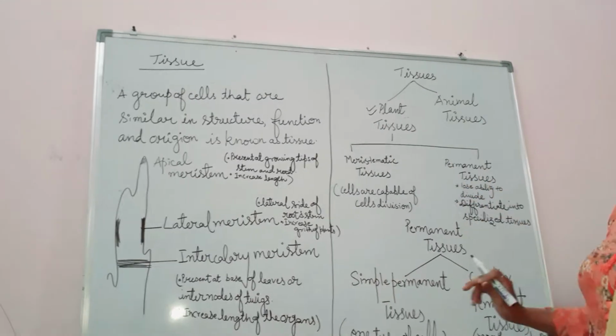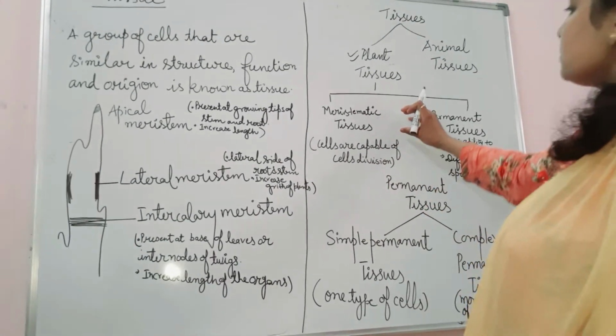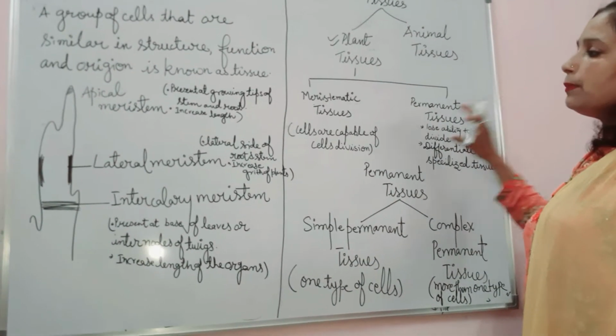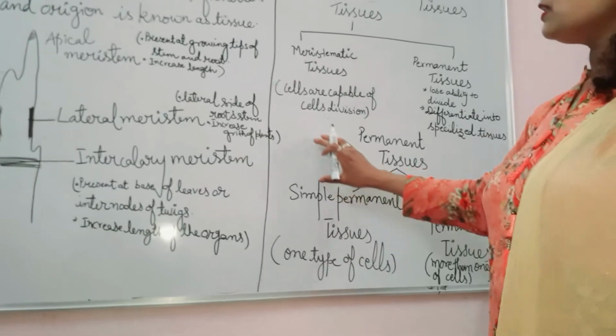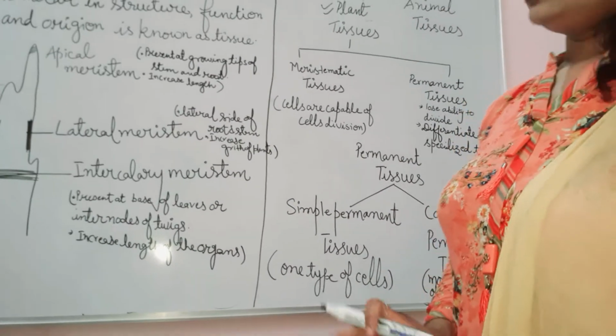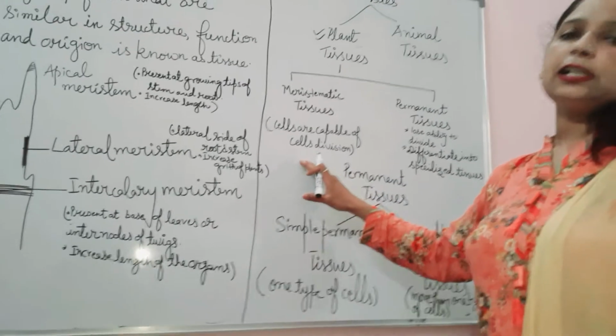The plant tissues are further divided into two types, which are meristematic tissue and permanent tissue. The meristematic tissues are the tissues in which the cells are capable of division. In meristematic tissues, the cells are repeatedly divided, so these cells are living cells.